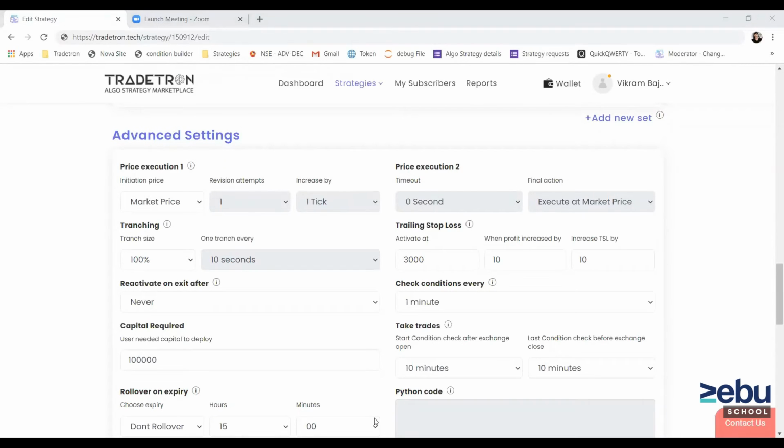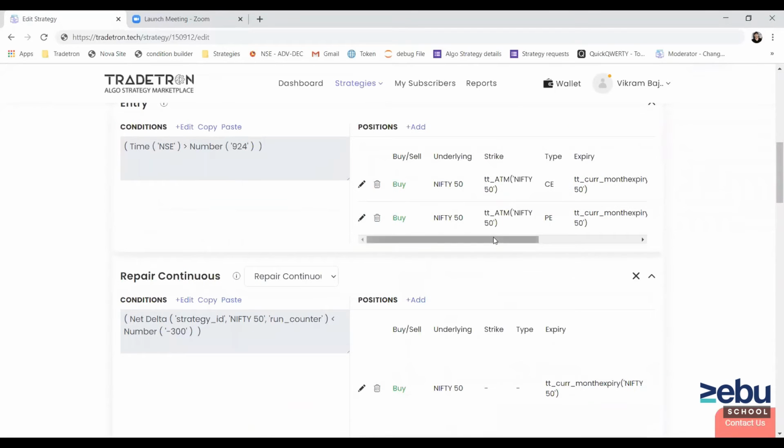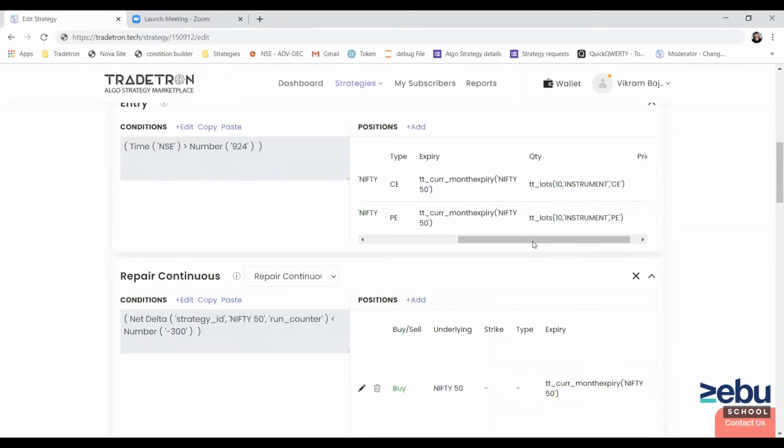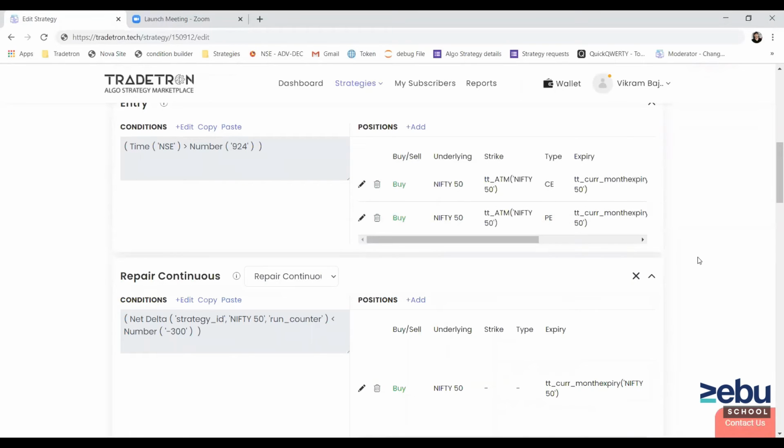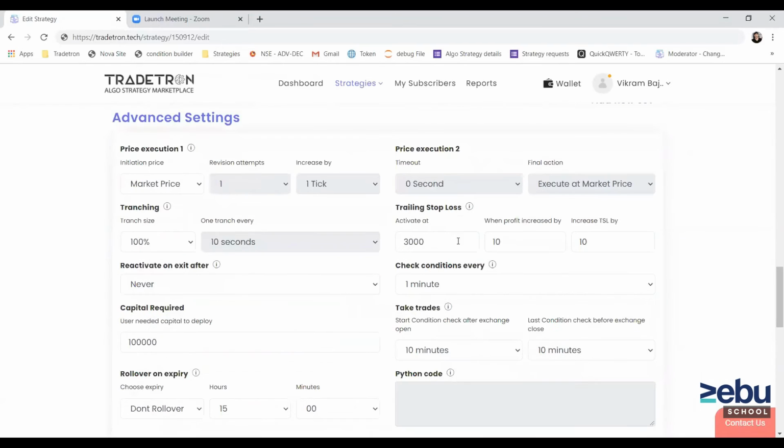Is it multiplier or absolute? So this is absolute profit with whatever quantity you put in your positions table. Now, if you deploy this strategy with 3x, let's say, this 3,000 will automatically become 9,000. It will consider the activation level as 9,000. So it considers the multiplier automatically as per your deployment type.